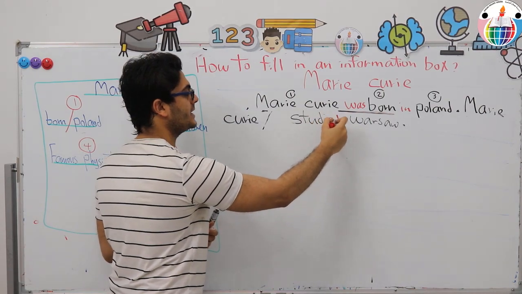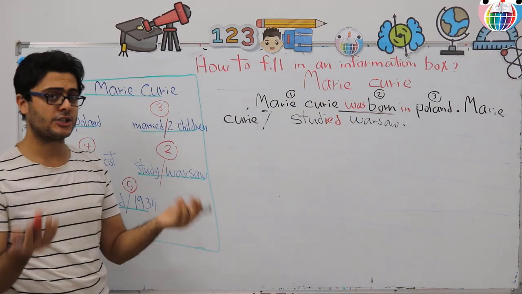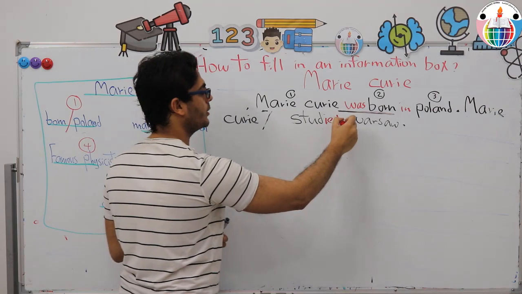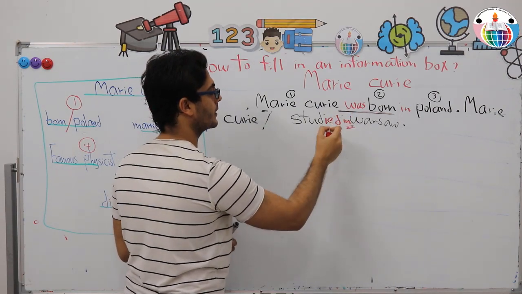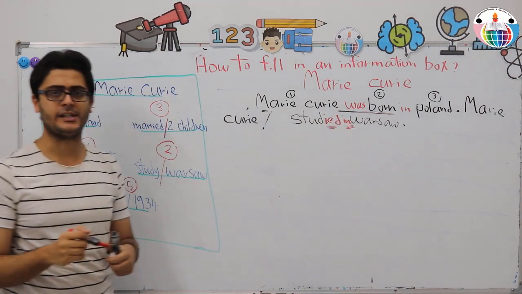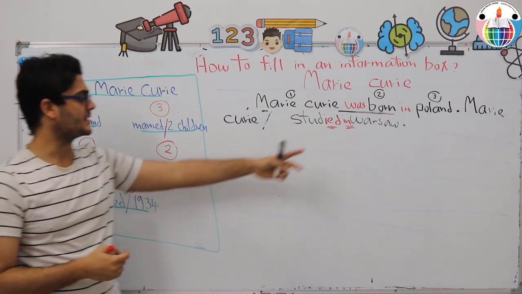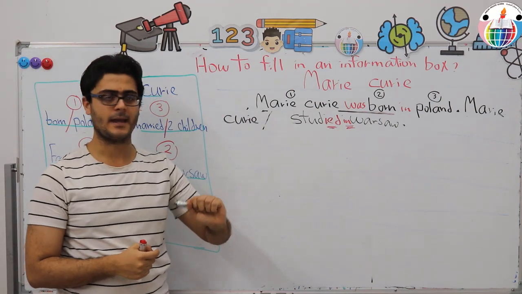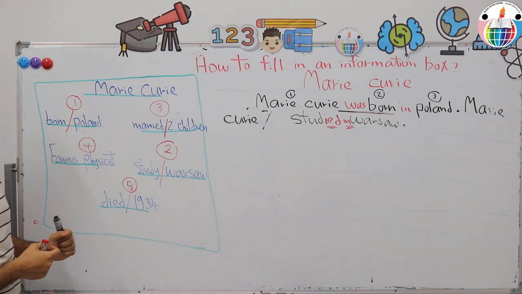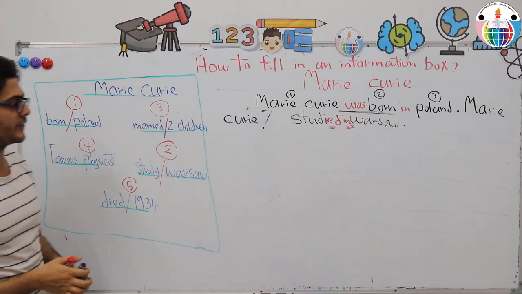So Marie Curie studied. Where did she study? She studied in Warsaw. So we added the past simple tense plus the preposition in with the places. And here is idea number 2. Then let's move to idea number 3.